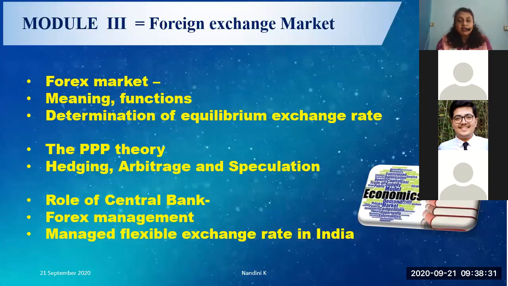The purchasing power parity theory is based on the law of something. What is that law? It is the law of one price, not law of demand, not law of supply, not any other law. And it is based on exchange of consumption baskets. There are two versions to this PPP theory. What are those two versions? Absolute version, relative version. And of course it has certain limitations which can also come in the form of a fill in the blanks.